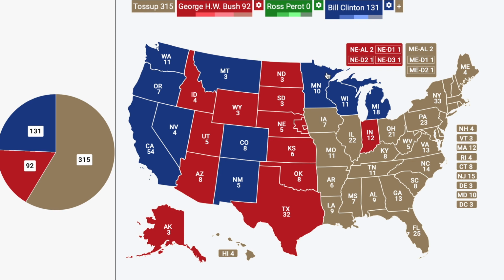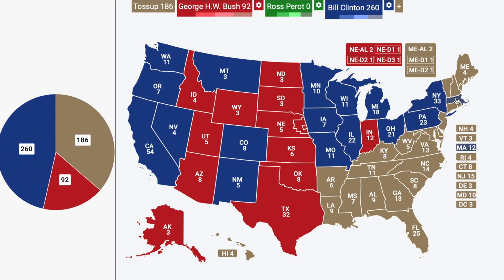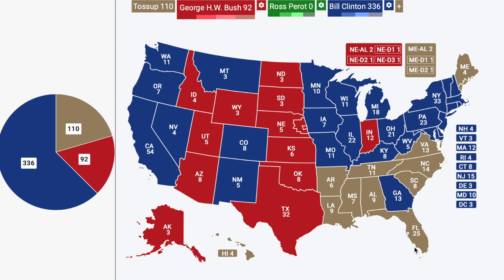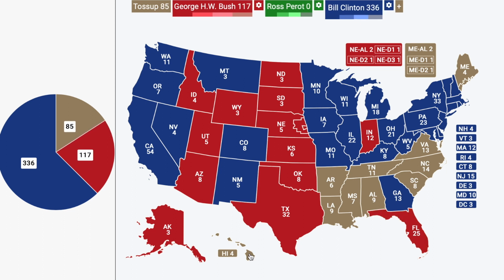Ross Perot did not manage to win any electoral votes. He just did not get enough support in any state. He came close to picking off an electoral vote in Maine, but he just didn't get enough support to do that. But Bill Clinton did quite well. He got a lot of support in the South. You got to remember, this is a long time ago, 28 years ago, so the dynamics of the electoral map, just the landscape, was significantly different.